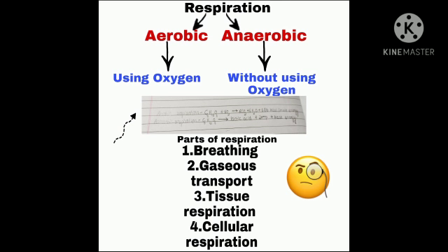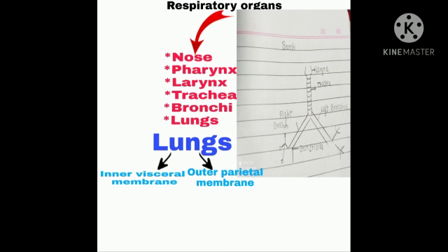Now, let's look into one more important concept in this chapter, that is the respiratory organs. So, there are various respiratory organs like nose, pharynx, larynx, trachea, bronchi and lungs. Let's study about each of them in detail.